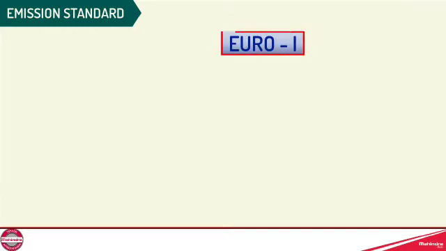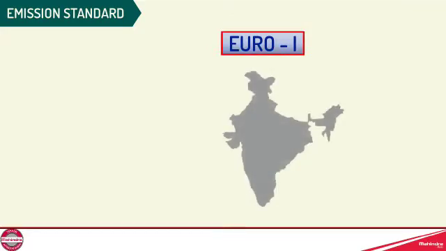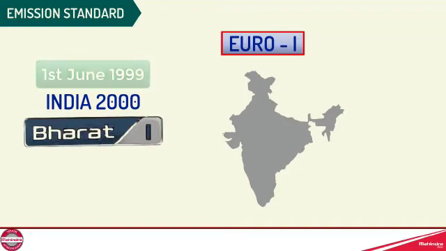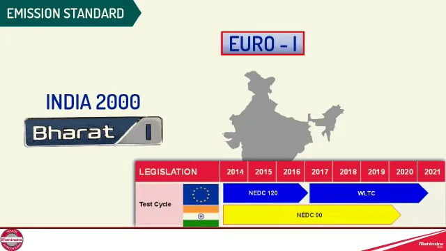Euro 1 was implemented all over India on 1st June 1999 and it is called India 2000 or Bharat Stage 1. The difference between Euro standards and Bharat stages is that the permissible limits are the same but the test cycles are different.